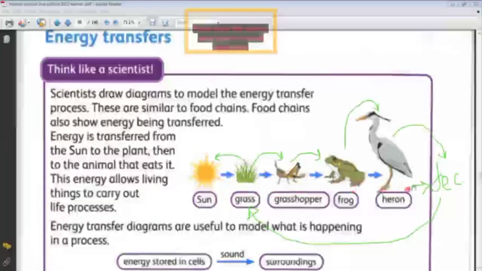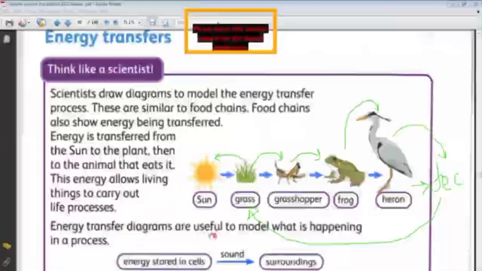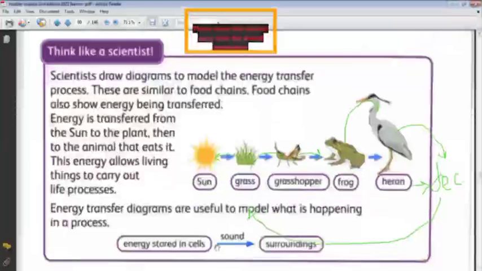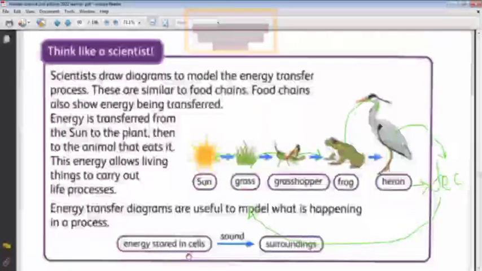Okay, so this is a type of diagram. And energy transfer diagrams are useful to model what is happening in a process. We can make a diagram similar to the food chain to describe the energy transfer in any object, like this diagram that he drew here. He is describing energy transfer in the radio as an example.